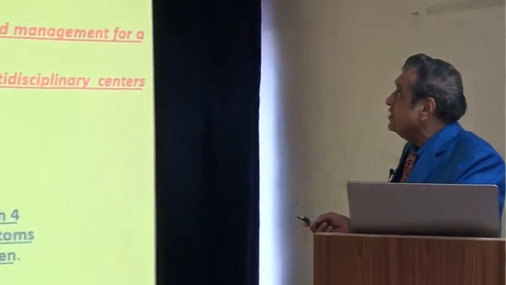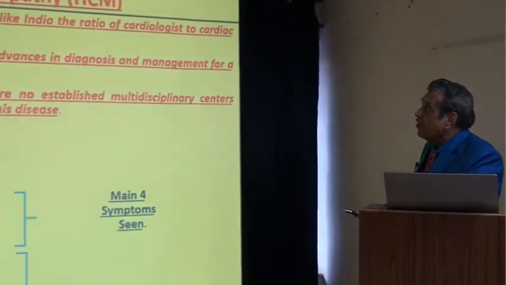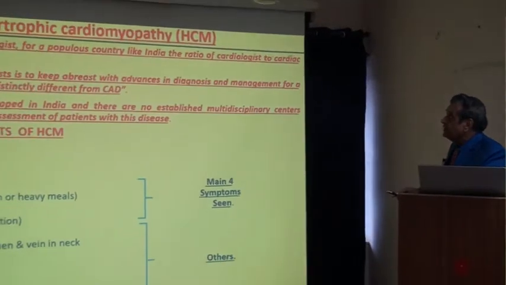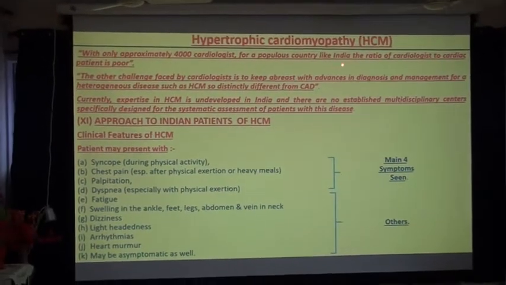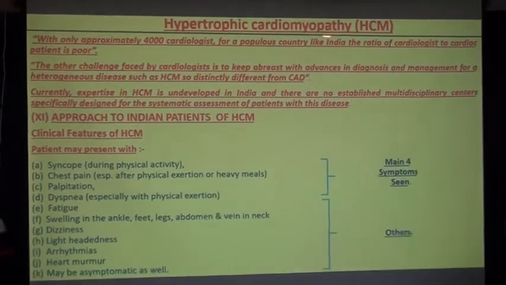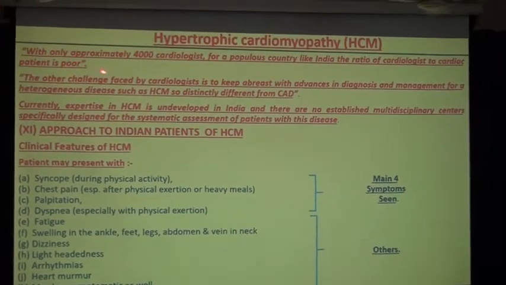So we are running in hypertrophic cardiomyopathy part 3 with only approximately 4,000 cardiologists. For a populous country like India, the ratio of cardiologist to cardiac patient is poor.